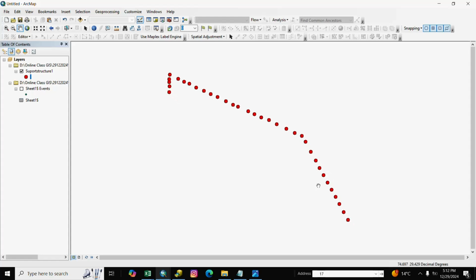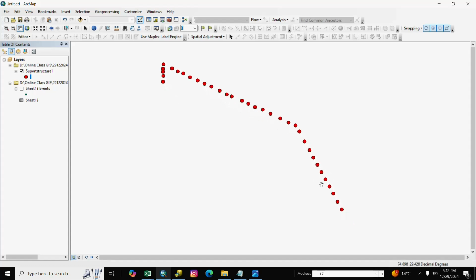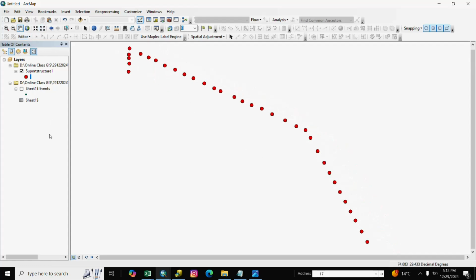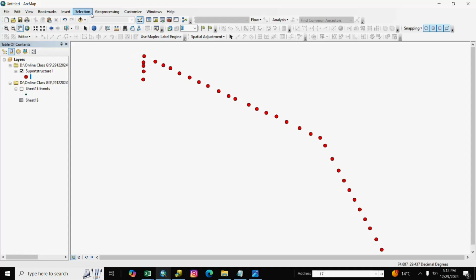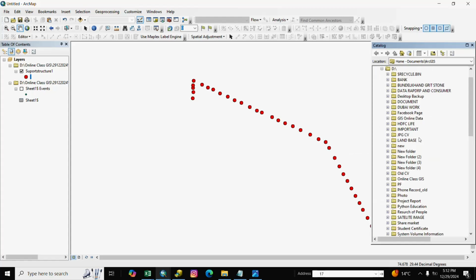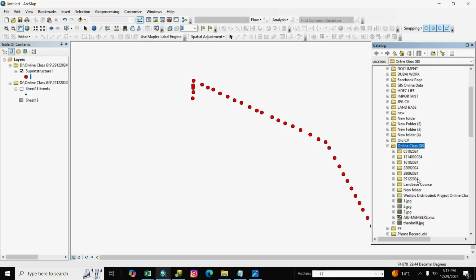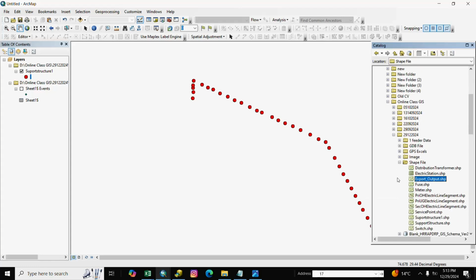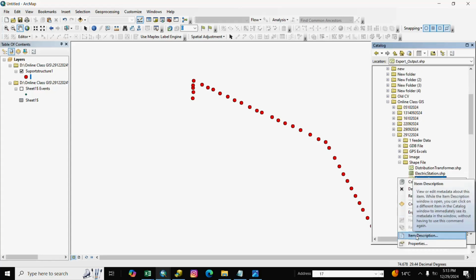And we make a line shape file. We go to catalog, your path, and we make a shape file.